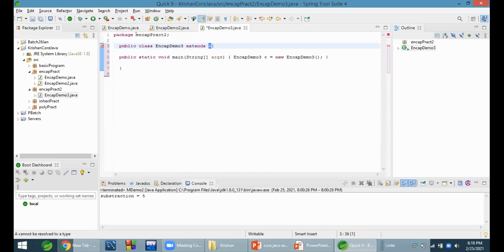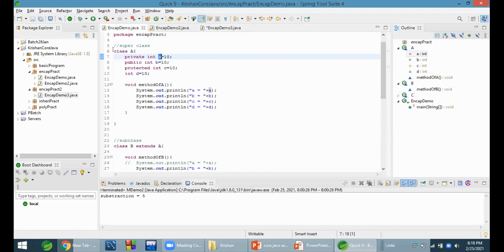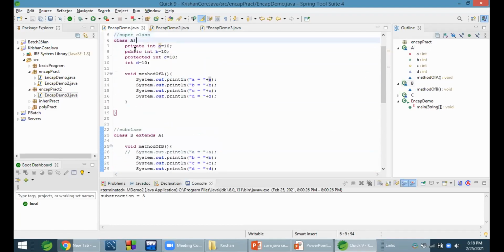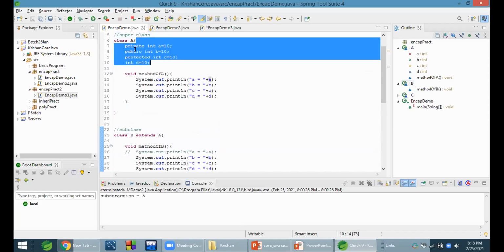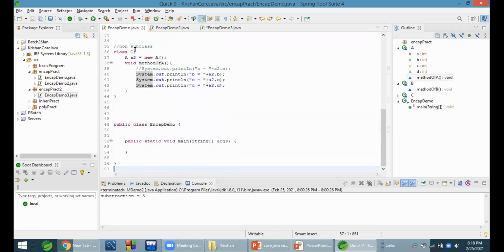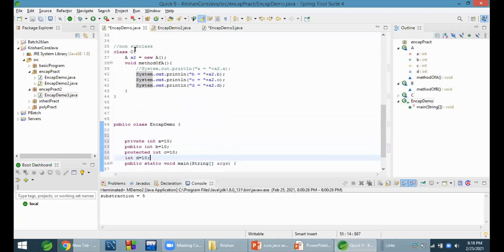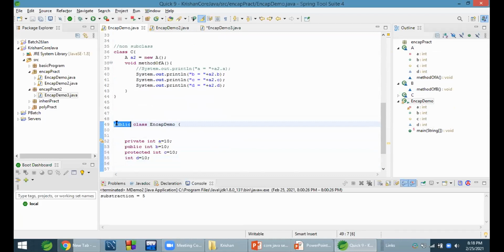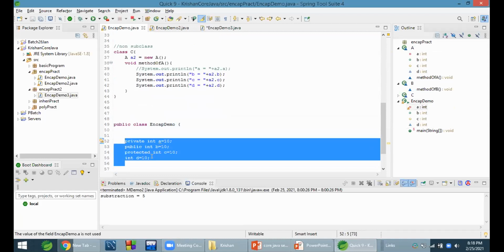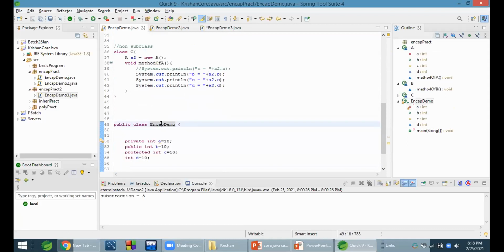But this A is not public. You can see here, this A is not public, that's why it's not accessible. Then, to check whether that private member is accessible outside the package or not, we will write these 4 members in this class, because this class is public and will be accessible outside the package. That's why we will write all members in this class, and now we extend NCAP demo instead of A.